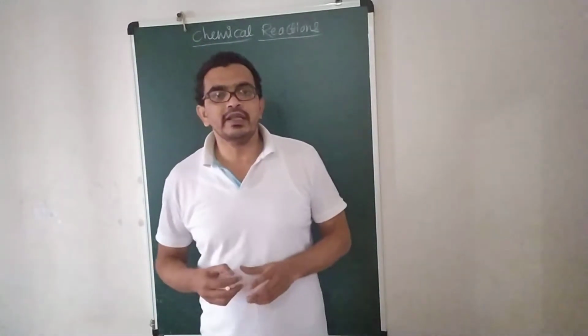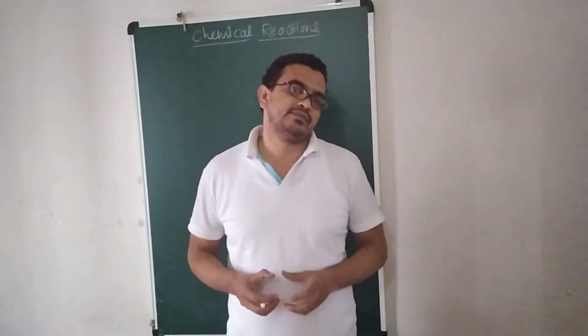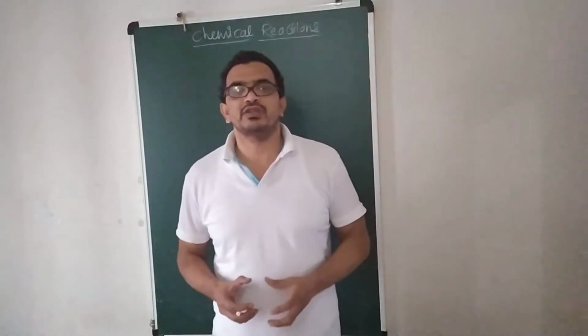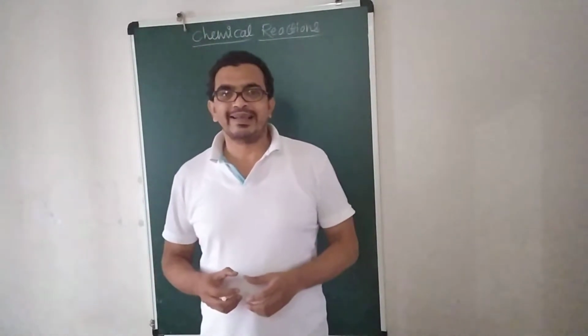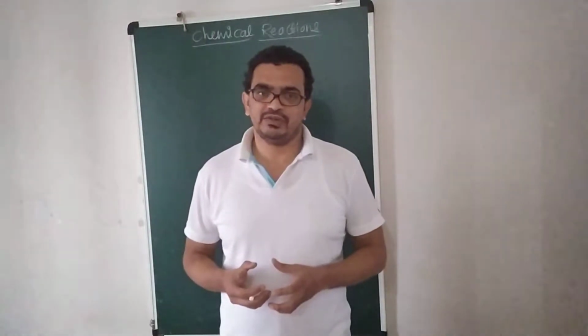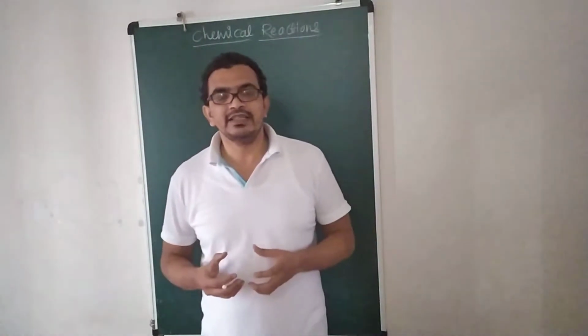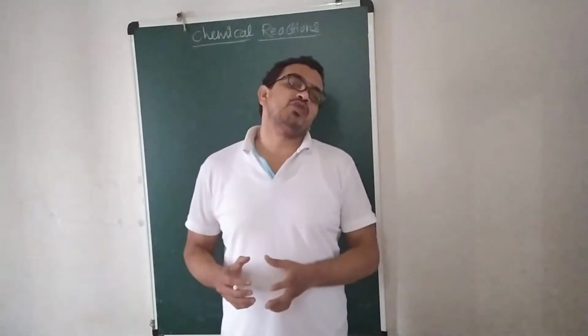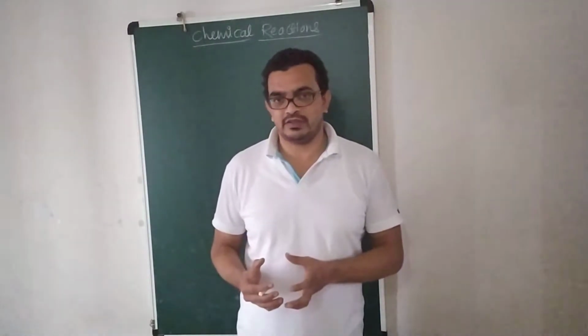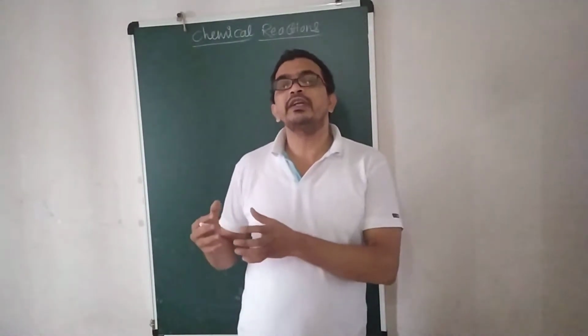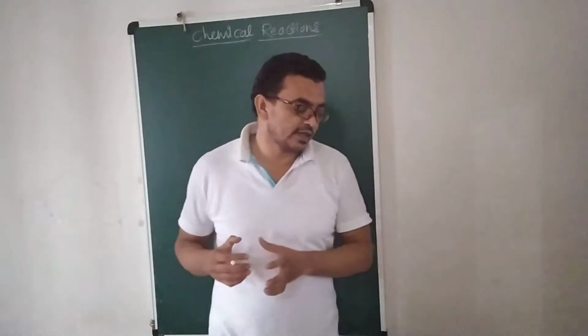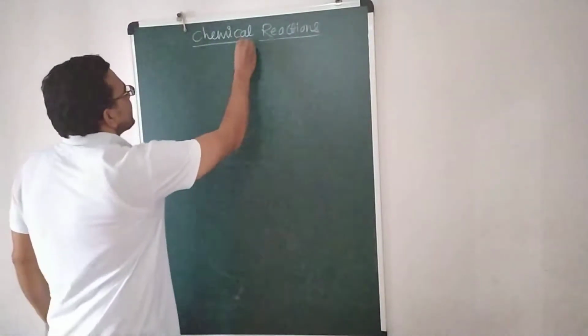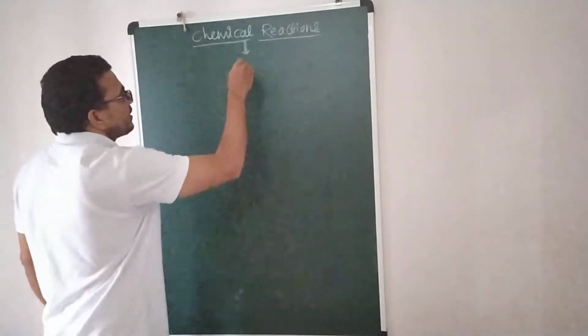So chemical reaction means actually what? It's a change in which there is a transformation of reactant into different types of product. Understand? So you have to understand the concept. What is a chemical reaction actually?